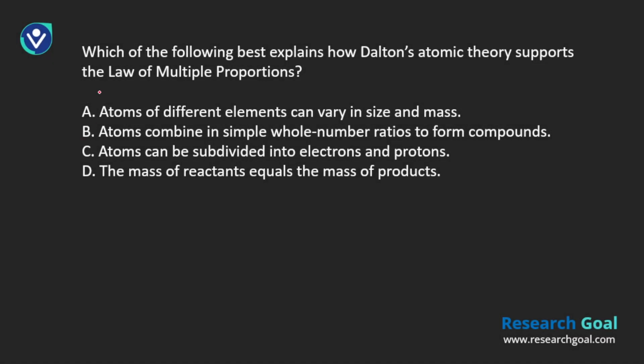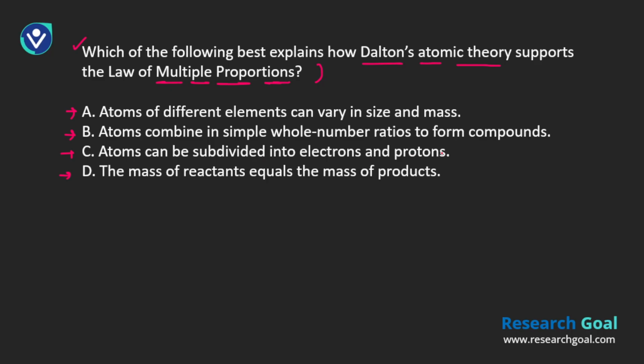Okay, we are at the next question. Let's see what that question is. Which of the following best explains how Dalton's atomic theory supports the law of multiple proportions? For that, you need to know what multiple proportion is, and we'll do some numerical questions on multiple proportions. Option A: atoms of different elements can vary in size and mass. Second, Dalton is saying that atoms combine in simple whole number ratios to form compounds. Third, atoms can be subdivided into electrons and protons.